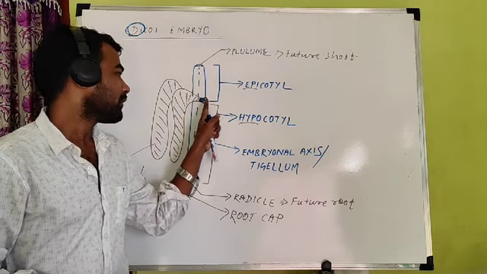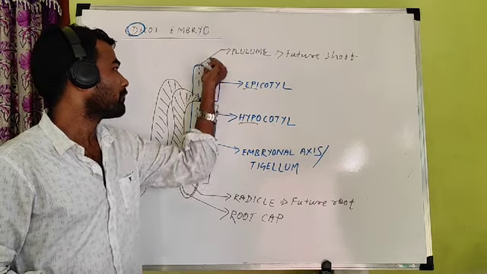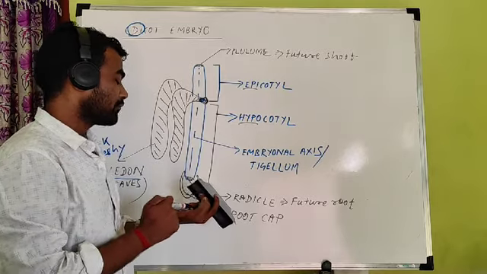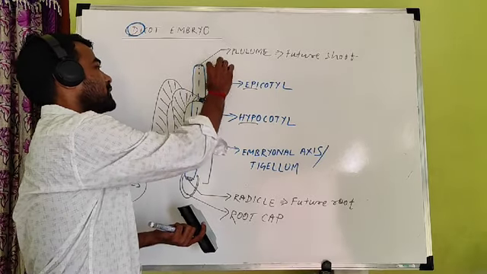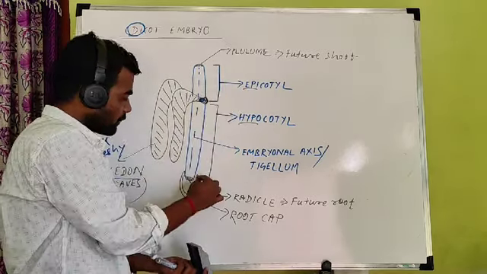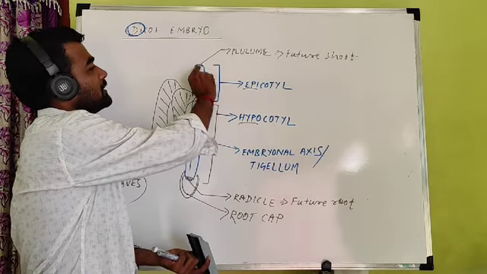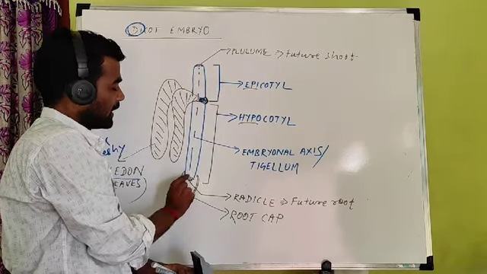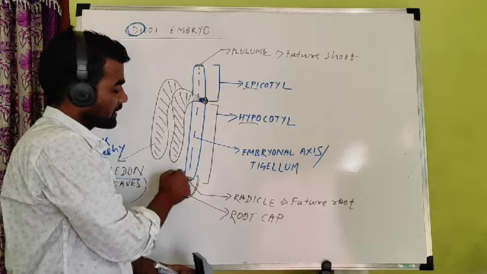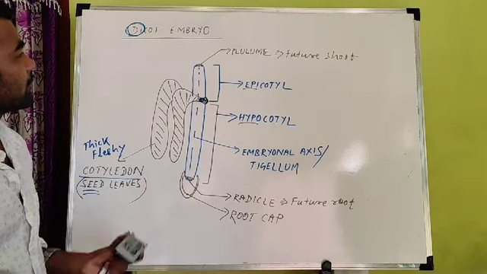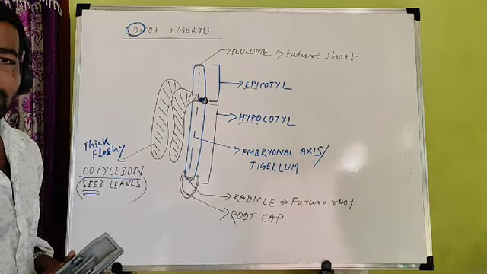And from the point of attachment of cotyledon, the part of the embryonal axis above the point of attachment of cotyledon is the epicotyl; below the point of attachment of cotyledon is the hypocotyl. The tip end of the epicotyl is the plumule, the end of the hypocotyl is the radicle, and it is covered by a cap-like structure called the root cap. So this is all about your dicot embryo.